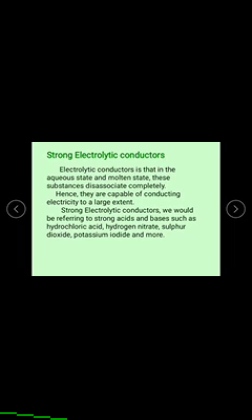The definition of a strong electrolyte is the electrolytes which conduct electricity at moderate concentrations.